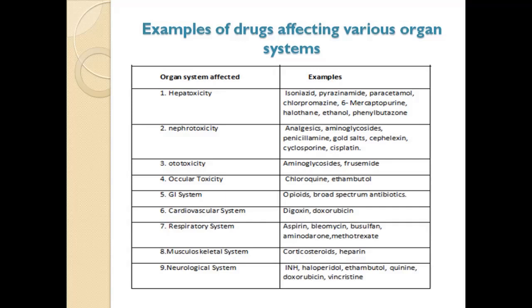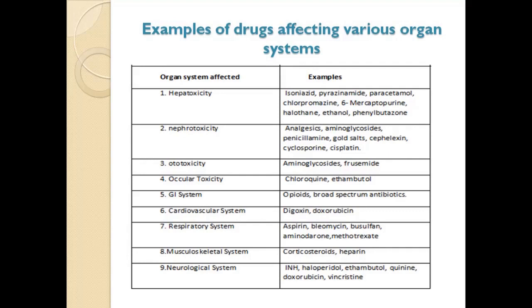Ototoxicity could be caused by aminoglycosides and furosemide. Ocular toxicity, that is in the eye, could be caused by chloroquine and ethambutol. The GI system could be affected by opioids and broad-spectrum antibiotics. The cardiovascular system can be affected by drugs such as digoxin and doxorubicin.